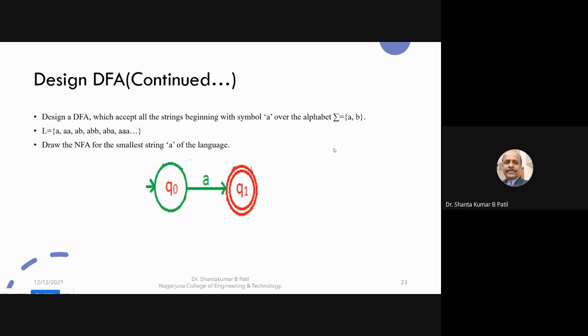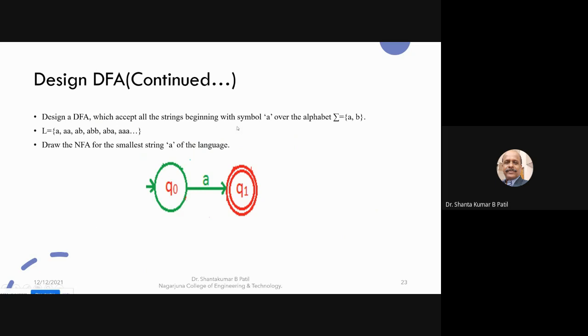Design a DFA which accepts all the strings beginning with the symbol A. Till now we discussed the DFA which ends with some conditions. Now onwards, we'll design the DFA which begins with some symbols. If it begins with A, again what you can do is draw the NFA for the condition substring. The substring is A. Only one symbol is there. Two states are more than sufficient. One will be the initial state, and the second state will be the final state.